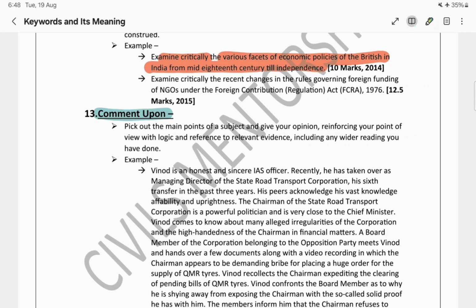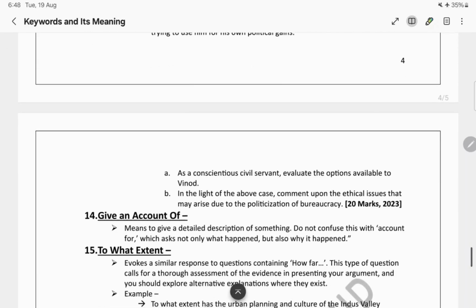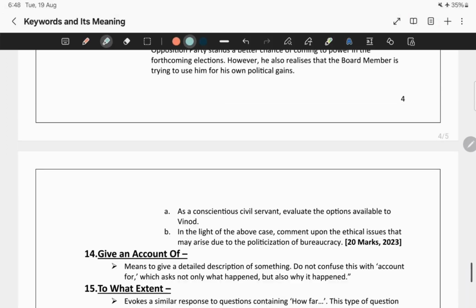Say for example, a case study came. What is the question that they have asked? The question is, in the light of the above case, comment upon the ethical issues that may arise due to the politicization of bureaucracy.